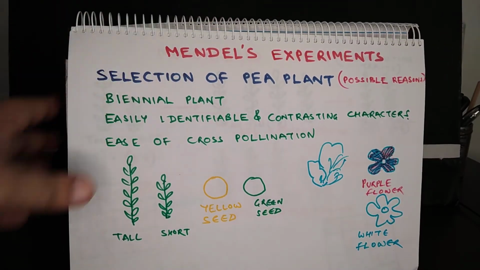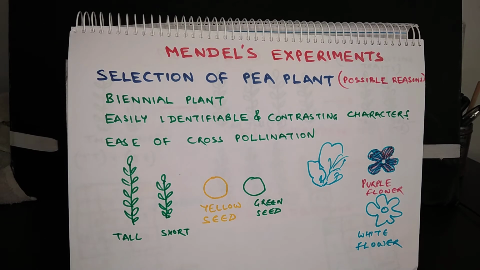In this section, you will learn about Mendel's experiments and the laws of inheritance or rules of inheritance which Mendel proposed based on his observation. Mendel selected pea plants for his experiment. Nobody knows why he selected pea plants, but we can make some intelligent guesses. There are certain advantages with pea plants.